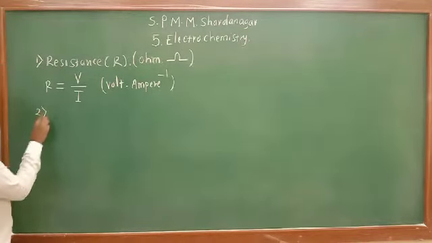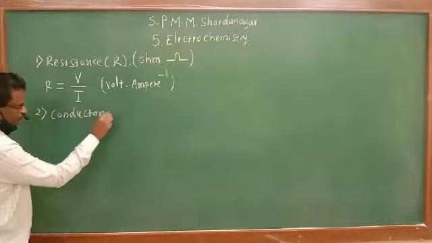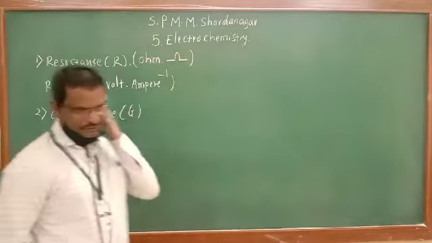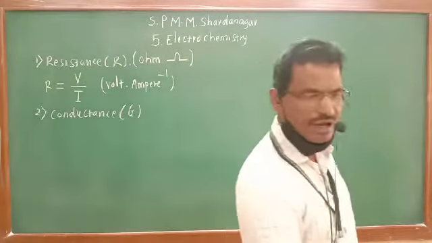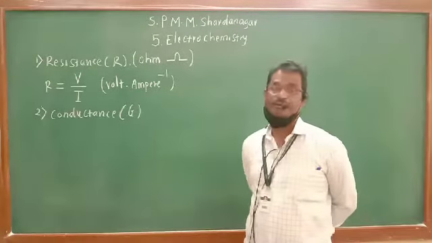Then second term, this is conductance, G. Conductance and resistance are opposite of each other.